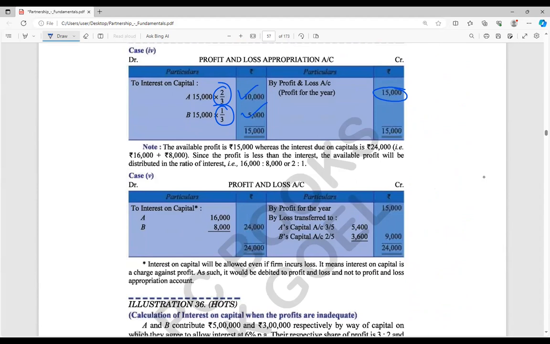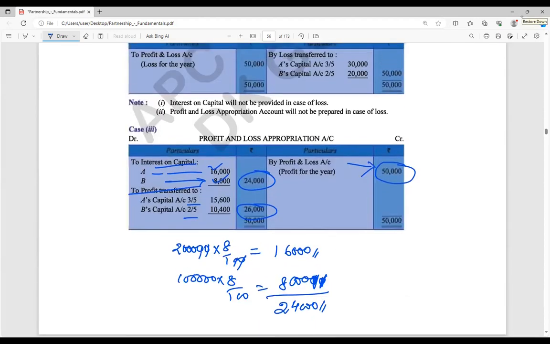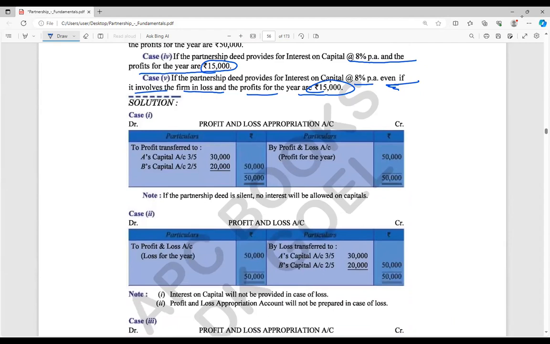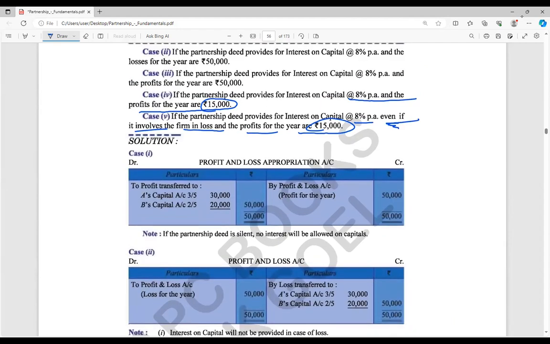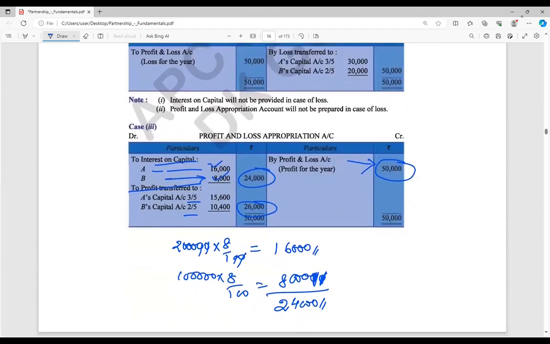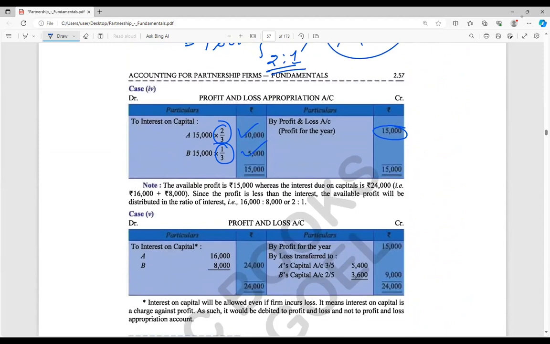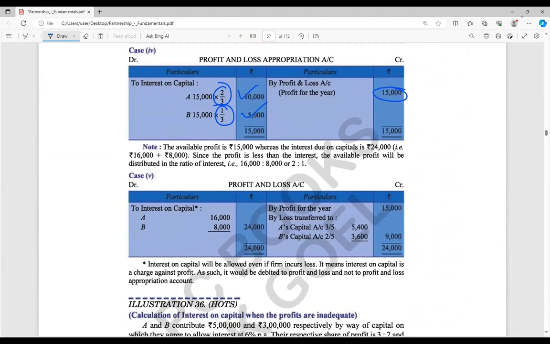I think some mistake was done there. It is not a loss, it is given as profit, I think, right? Let me check. If the partnership deed provides for interest on capital at 8% per annum, even if it involves a firm loss... no, it is profit only. So it is given that it is a charge. As per this, we have only profit, but the profit is lesser than the actual interest on capital. So at that time, the full interest on capital is charged.